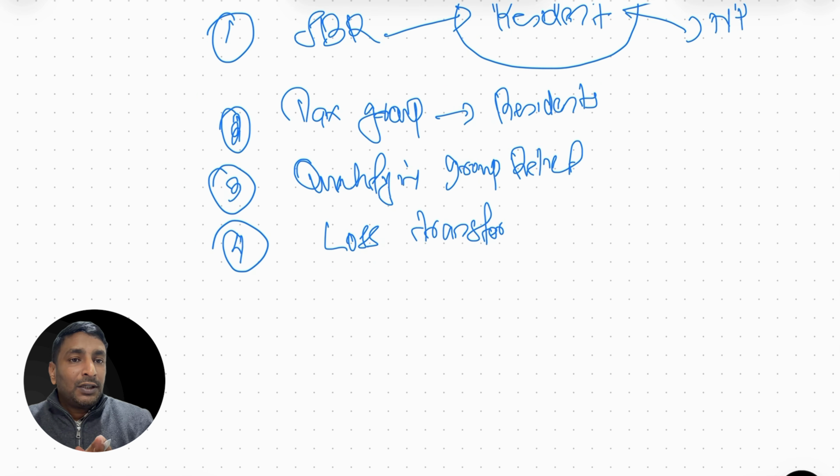Now, it's a matter of subjective question. For example, this is especially for those who are into consultancy. Your client is coming and asking, I'm a foreign company and I'm thinking of setting up something in UAE. Should I set up a branch or a subsidiary? See, there are positive sides also, negative sides also for everything. I always analyze what the actual requirement is, whether they should go for a standalone company or a subsidiary or a branch.